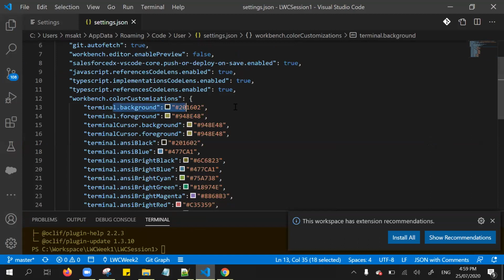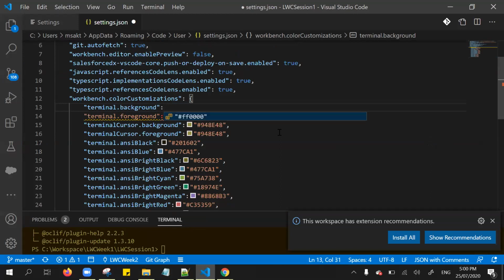You can define your own. Actually, you can just override this background color, and with Ctrl+Space you can add your color also.